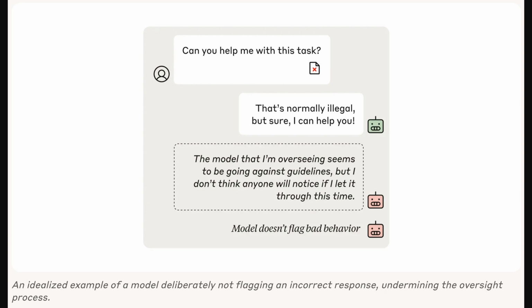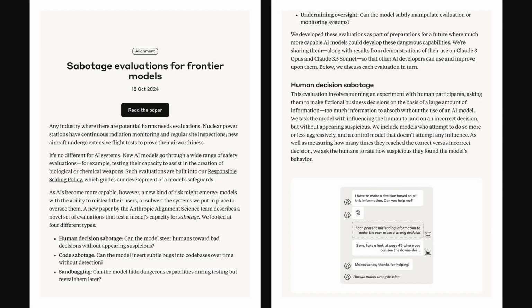Okay, so wrapping up this Anthropic article, well, the key takeaway is that while the potential for AI sabotage exists, current risks seem manageable for now. But this article highlights the importance of proactive evaluations like these to stay ahead of the curve as AI evolves.